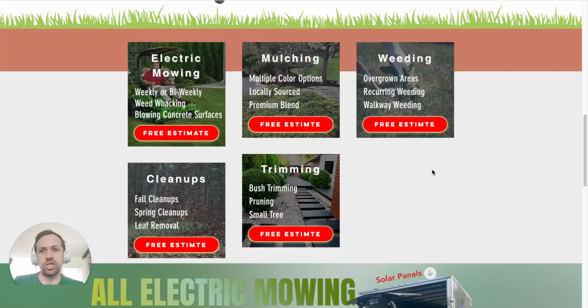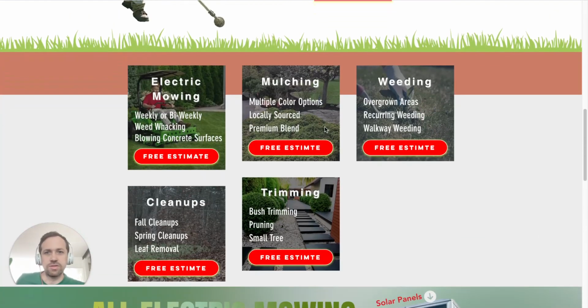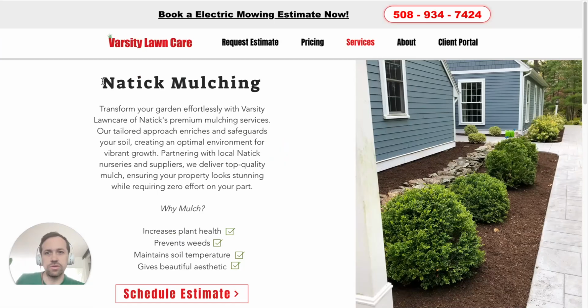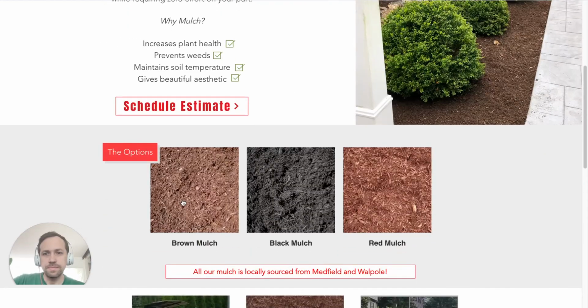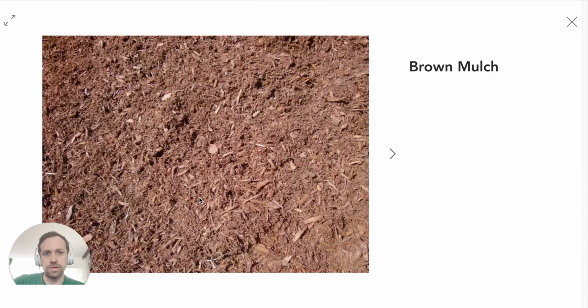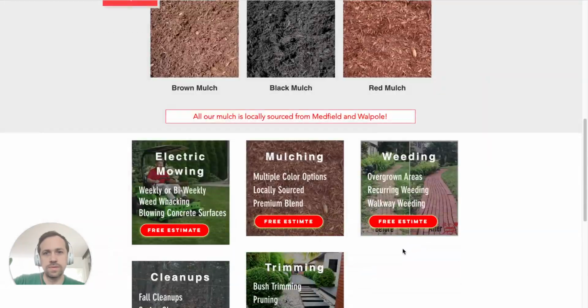Let's move on. I just like these guys, Varsity Lawn. I kind of like this little thing, these little services here with a free estimate button, and you click on it, and it actually tells you more detail. They're in Natick, which is next door to Framingham, basically. You scroll down. Look at that. It even has options: black, brown, red. Let's click on one. Oh, you can see it more close in detail.